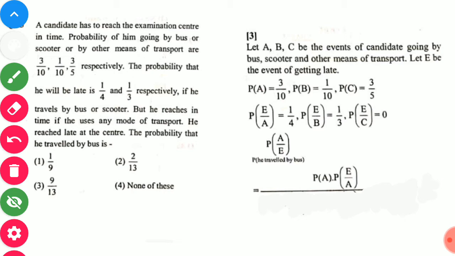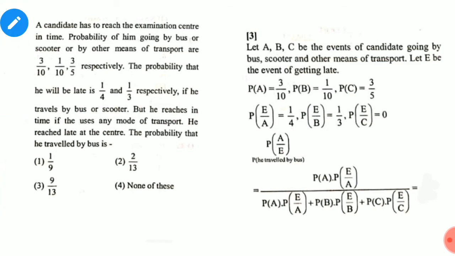This is the Bayes theorem formula. We have to apply Bayes theorem, and in the denominator for all three modes: for bus P(A) P(E given A), for scooter P(B) P(E given B), and for other means of transport P(C) P(E given C). This is the base formula that you have to learn.